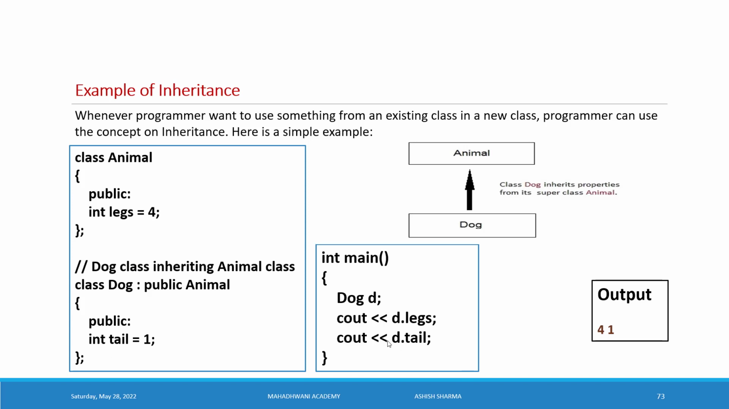This can be done only if we are using the inheritance concept. Only if we are using inheritance are we allowed to access the members of the parent class with the help of the object of the child class. Now we receive the output because there is a cout object. The cout object always shows the output on the screen. So the legs are 4 and the tail is 1.